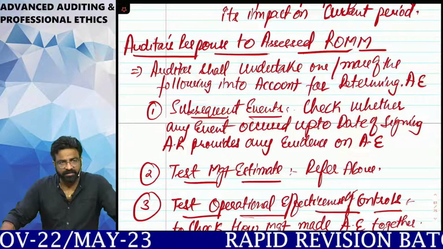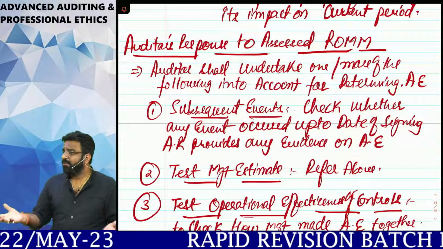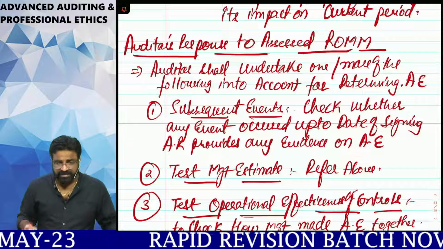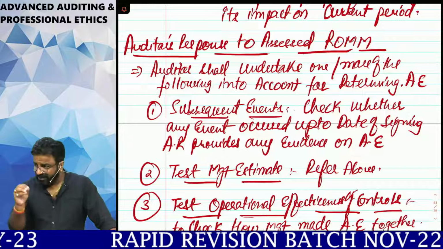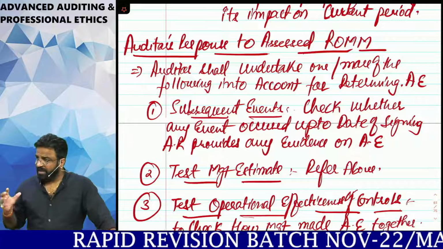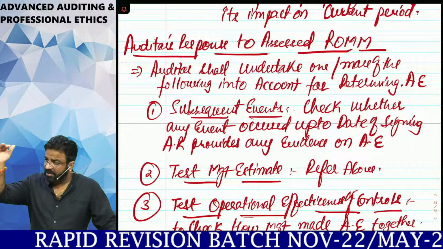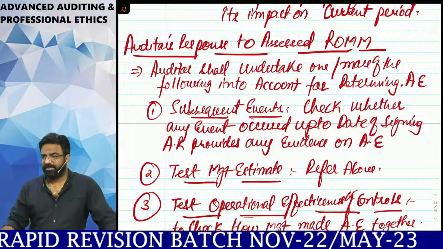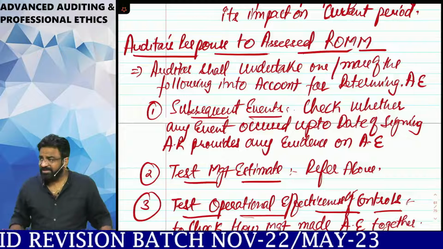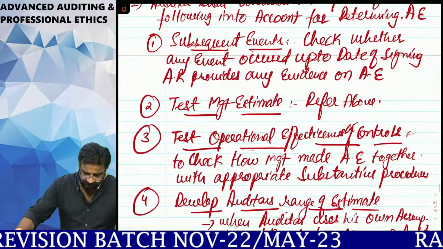Risk of material misstatement. So, whenever you see ROMM, what does SA-330 tell you? SA-330 says that the moment the auditor checks that there is a ROMM, he has to start responding to it to bring that ROMM to the lowest acceptable level. Am I correct? Now, in this case also, what will the auditor do? The auditor will do 4 steps.